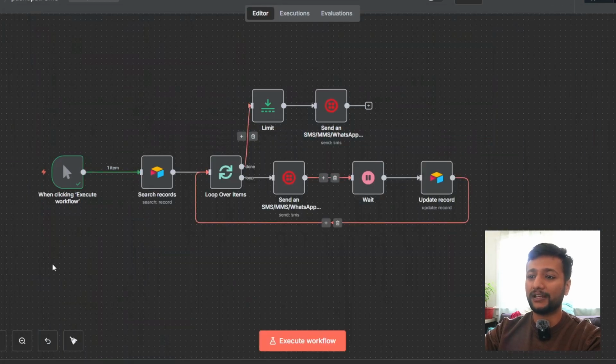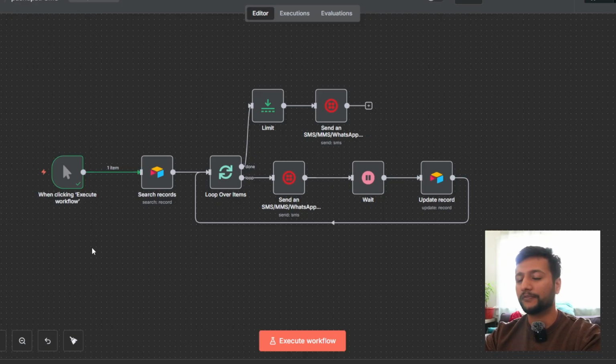So I built this on n8n. I use Twilio to send out messages, and I use n8n in order to automate sending those messages. So right now I have a manual trigger. As I said, I'll be adding a Telegram trigger after I test it a couple more times. Then I'll be handing the Telegram over to one of the people over there, and they're going to be typing in the message on Telegram. And based on that message, an automated message is going to be sent.